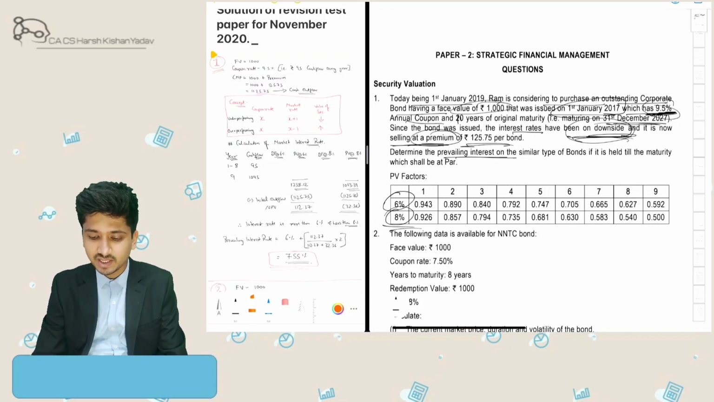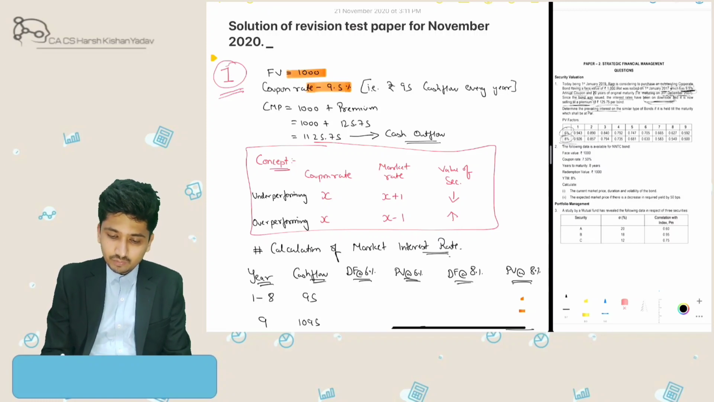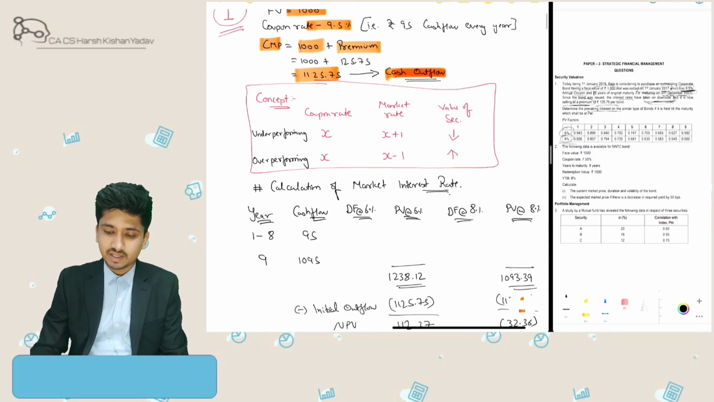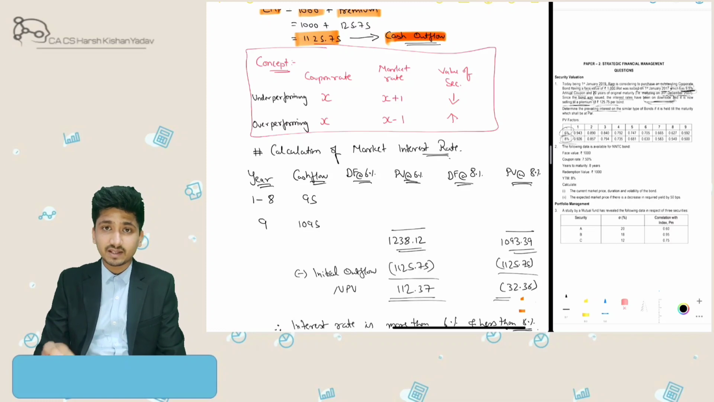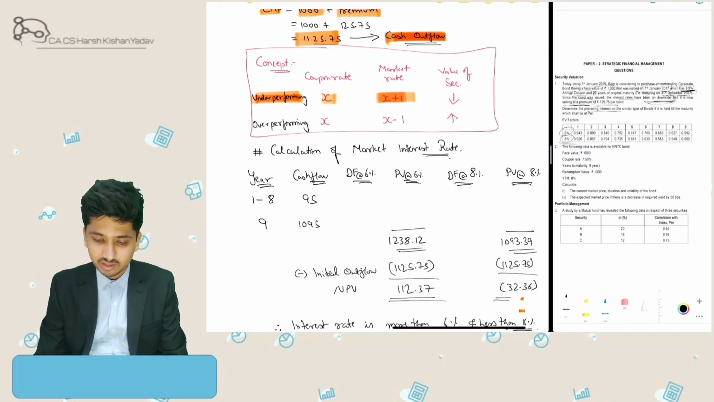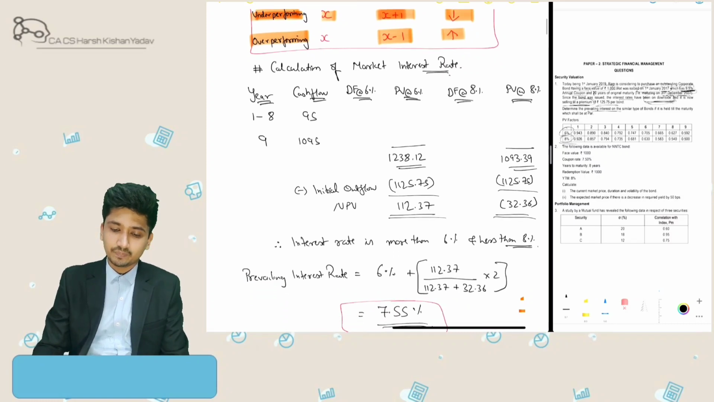We'll take the base of 6% and 8% as stated in the question. We have our face value and coupon rate. We have the current market price, which is premium plus my face value, so it would be my cash outflow in the initial year. Our concept was that whenever my security's coupon rate is less than the market rate, my valuation will go down, and whenever the market interest rate is lower than my security rate, my security will be overperforming and my valuation will go up.